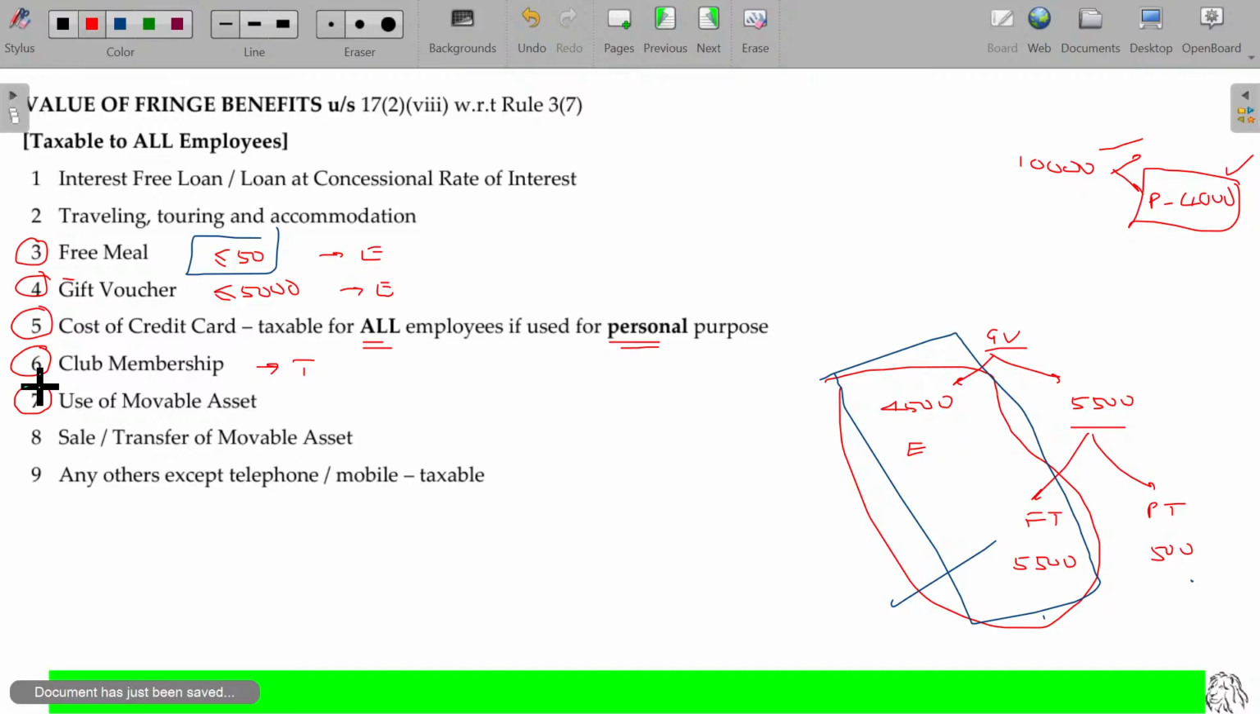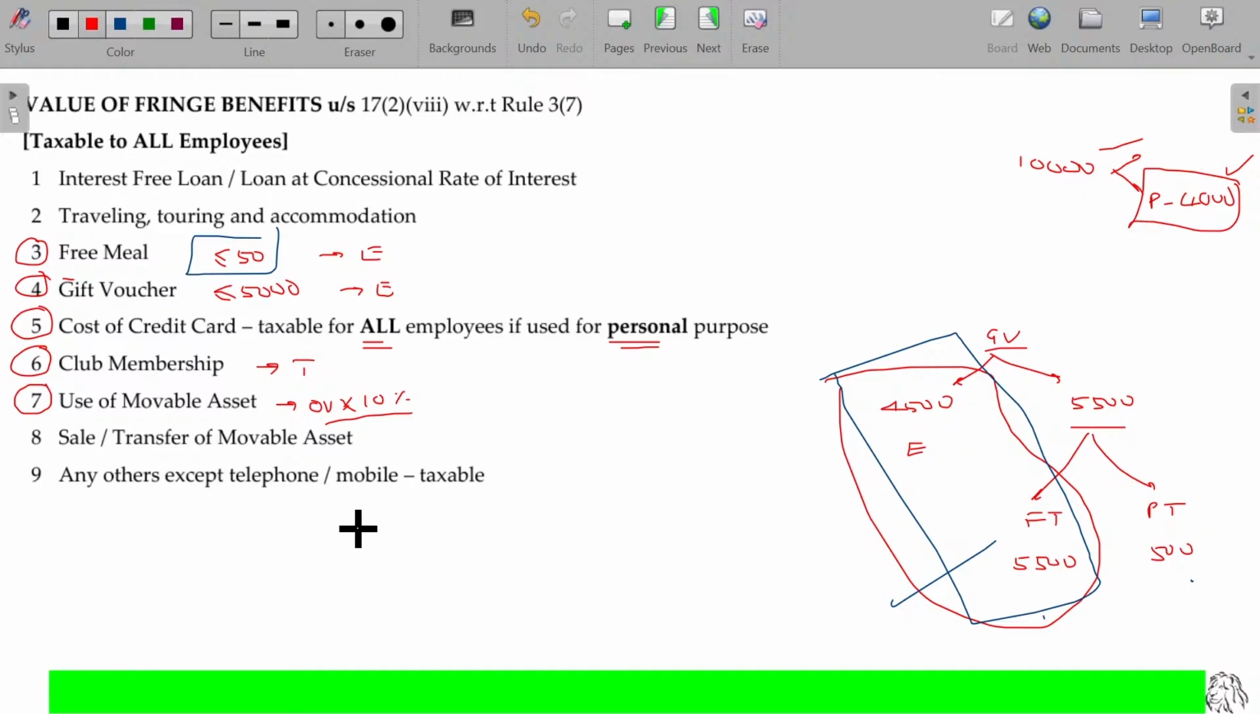Now, if any of the employer's movable assets are given to you for your personal use, then on the original value, 10% will be the taxable value. Perquisites: if furniture is given, check the original value of the furniture, maybe 1.5 lakhs. On that, 10%, 15,000 will be the taxable value per year. If you are using it only for half a year, you have to take half a year.